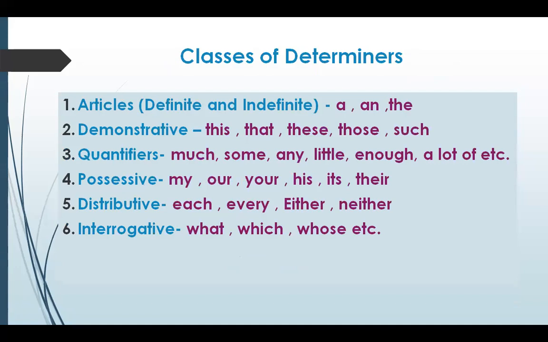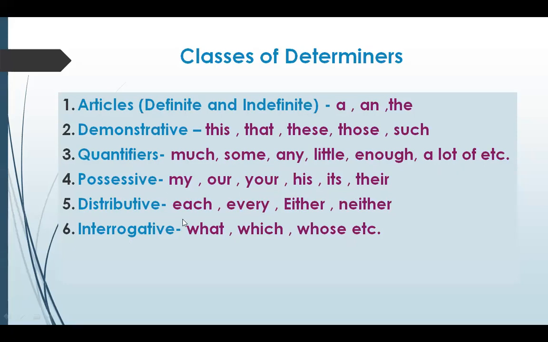Classes of determiners. Determiners can be categorized into the following categories. Articles, definite and indefinite. Articles are a and the. Demonstratives: this, that, these, those, such. Quantifiers: much, some, any, little, enough, a lot of, etc. Possessives: my, our, your, his, its, their.